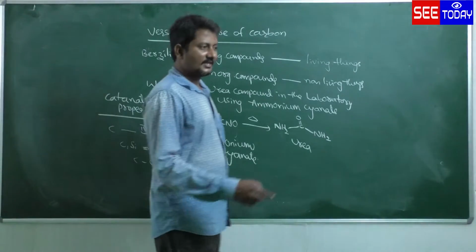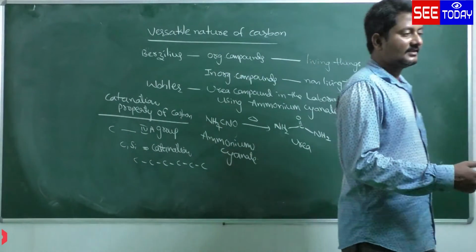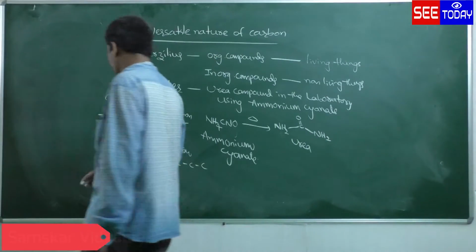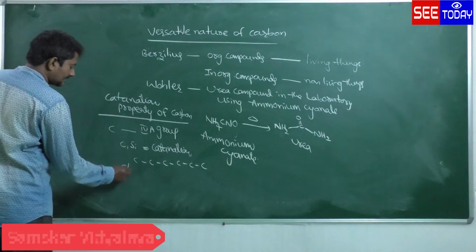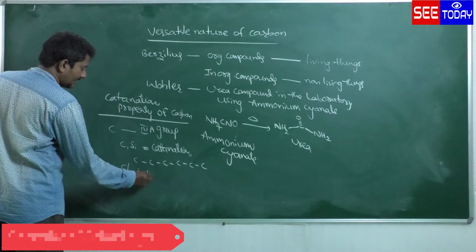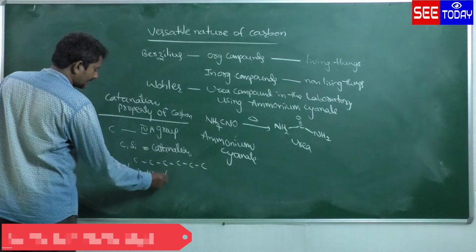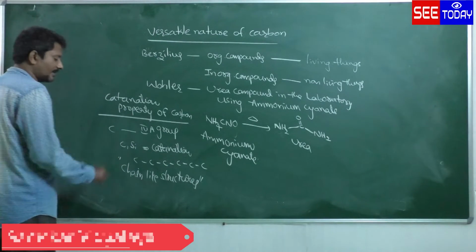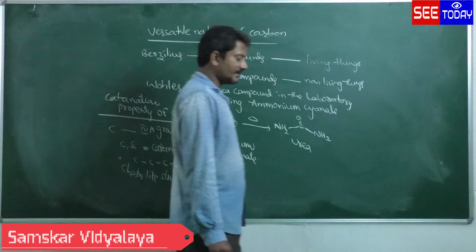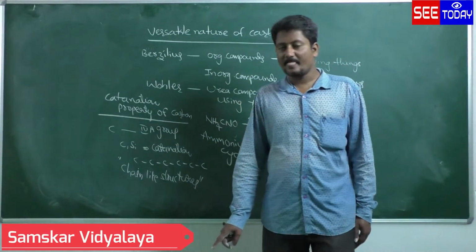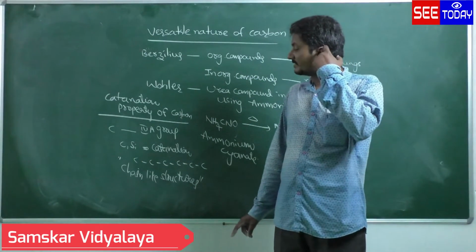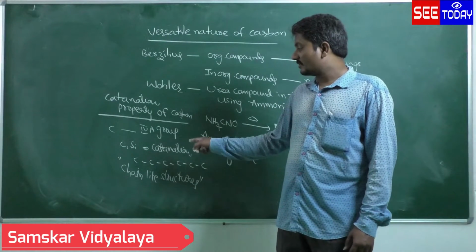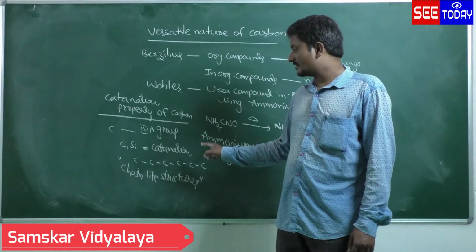Silicon can combine with another silicon, with other elements. Like that, carbon also can combine with another carbon, and that will form chain-like structures. So that behavior or that nature is called the catenation property. Only the 4th A group elements like carbon and silicon exhibit this catenation property.